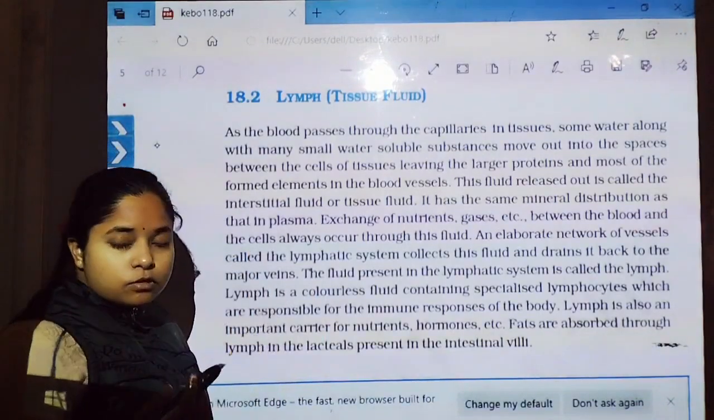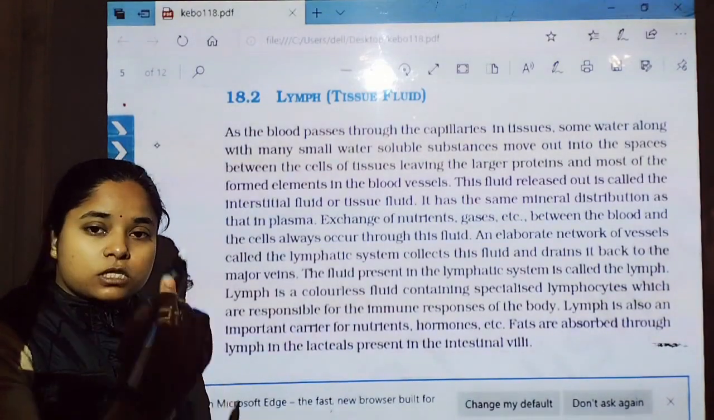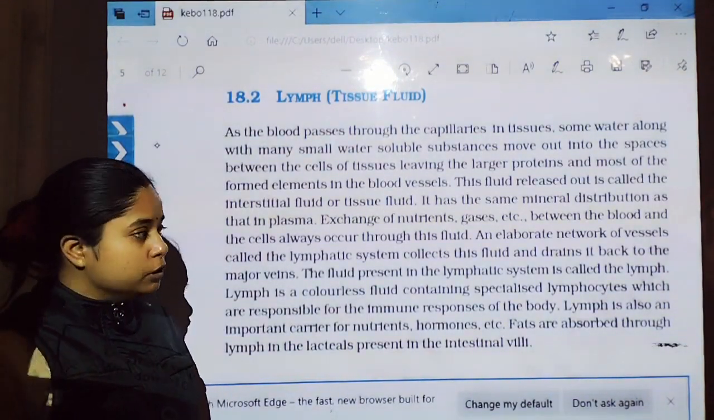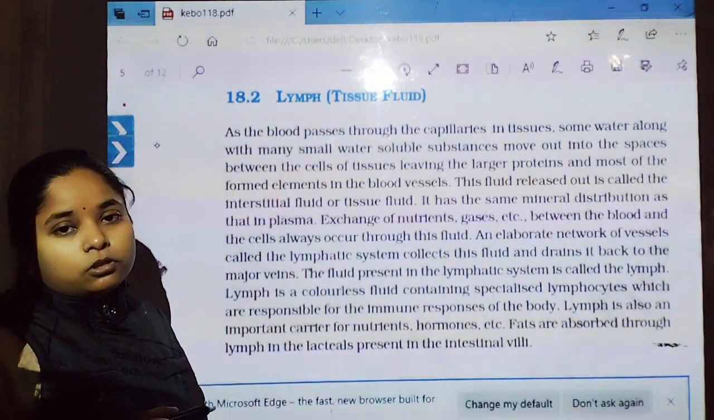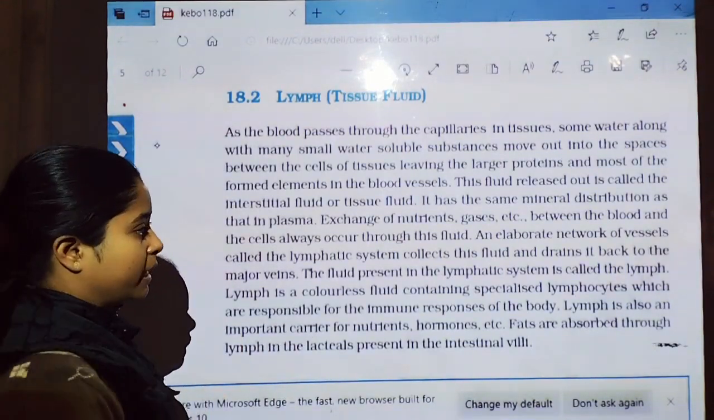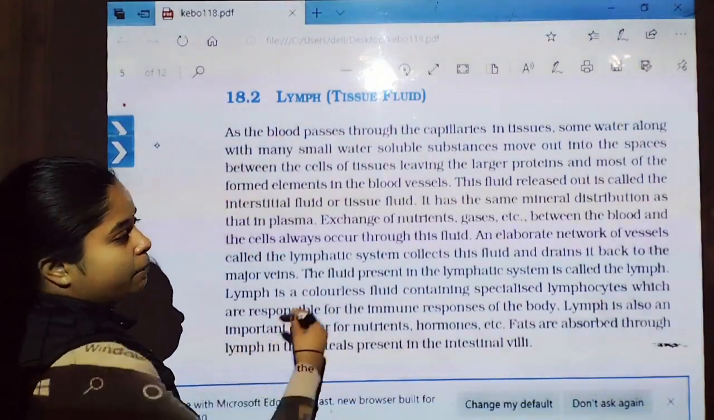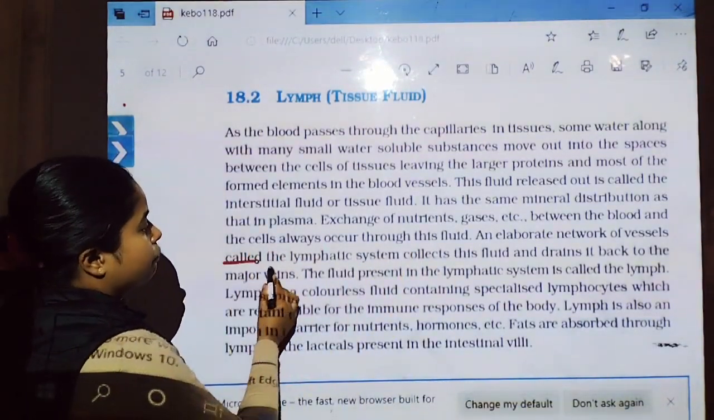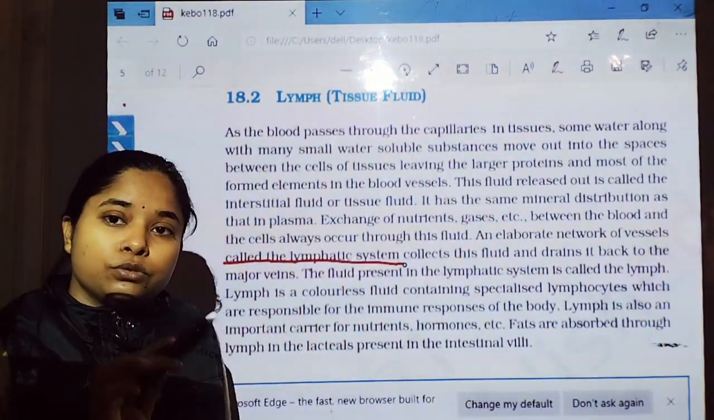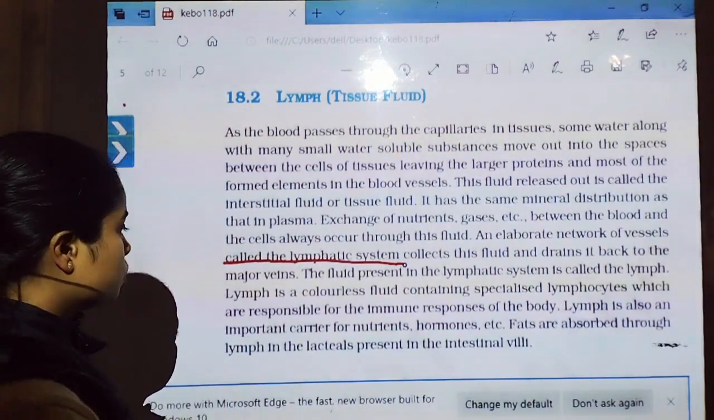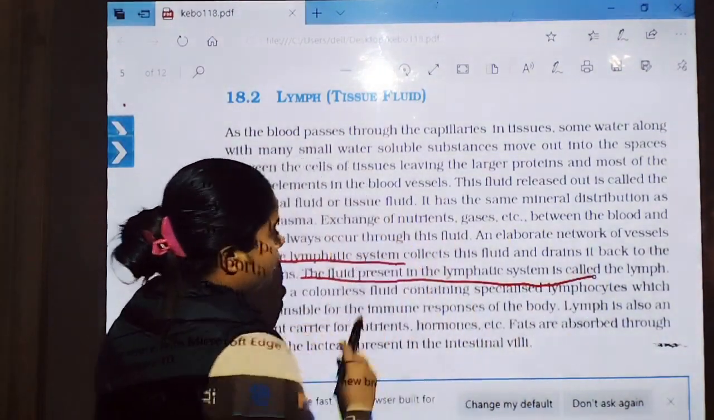So all the gases or all the nutrients transferred into a particular cell are first diffused into the tissue fluid, and then transported to the cell by the diffusion mechanism. Exchange between the blood and the cell always occurs through this fluid. An elaborate network of vessels called the lymphatic system collects the fluid and drains it back to the blood circulatory system, the major veins. The fluid present in the lymphatic system is called lymph.